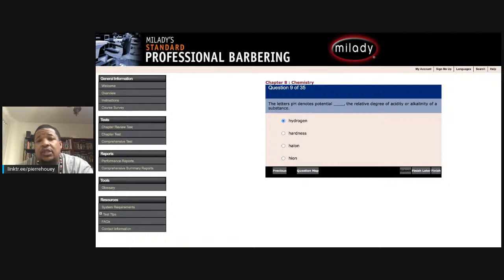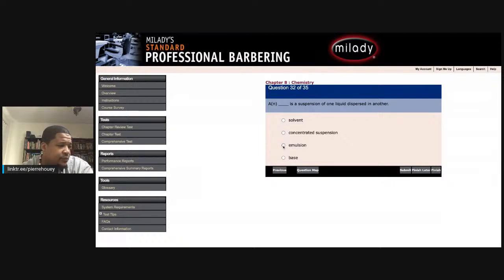We're talking about two liquids, so solvent wouldn't work. I don't remember bases working. Concentrated suspension is very tempting, but my final answer is emulsion, which is correct.